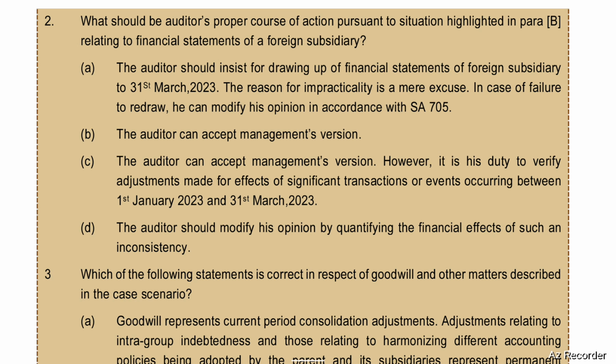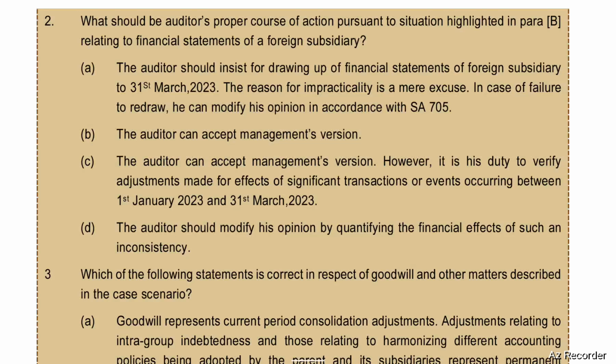The auditor should insist for drawing up of the financial statements of foreign subsidiary to 31st March 2023. The reason for impracticality is a mere excuse. In case of failure to redraw, he can modify his opinion in accordance with SA 705. Second option, the auditor can accept management's version. Third option, the auditor can accept management's version. However, it is his duty to verify adjustments made for effects of significant transactions or events occurring between 1st January 2023 and 31st March 2023.